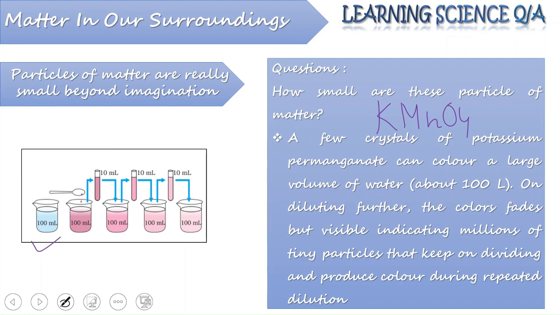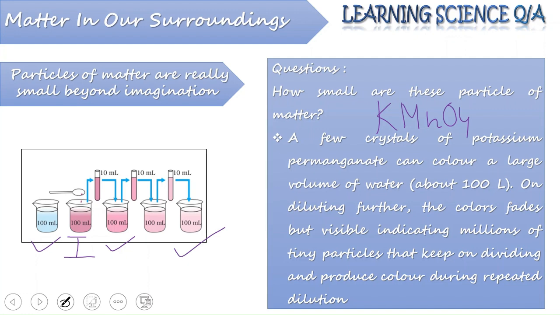Now you can take 10 ml from this solution which is pinkish in shade, and it is added to fresh 100 ml of water which did not have any potassium permanganate added. Now you see the color is faded, a little bit faded, but still it is able to produce color. Now this step is further repeated. Again 10 ml from the second beaker is taken and added to a fresh 100 ml of water. Again we see the development of pink color, but it is a little more faded. Now this process continues till the fifth time.